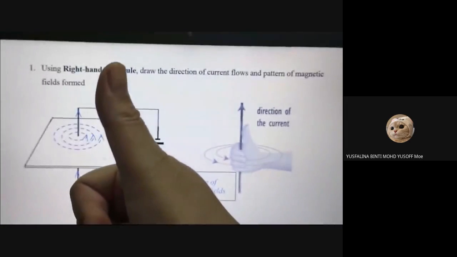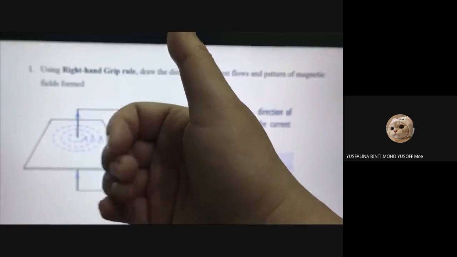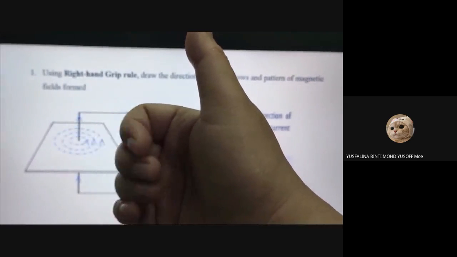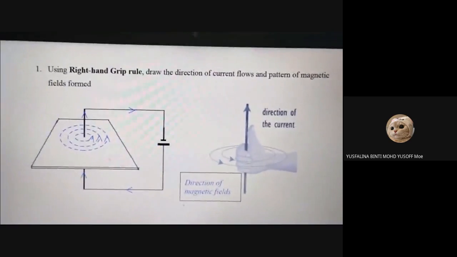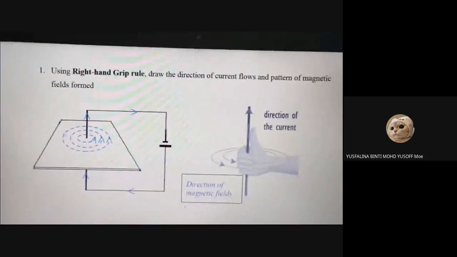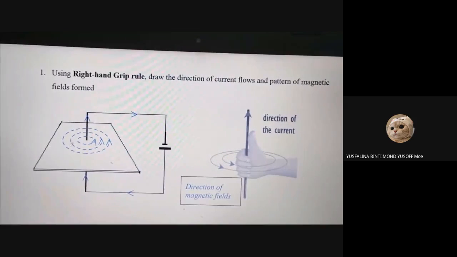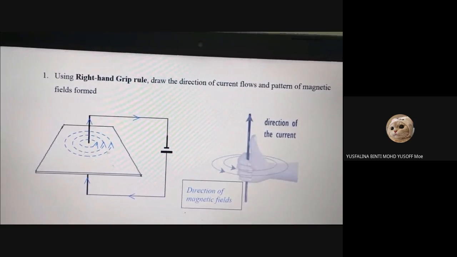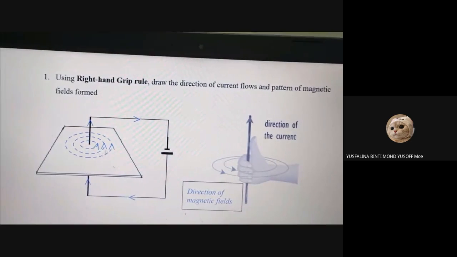So when it goes up, you can see your other fingers will show the anti-clockwise direction. So this one you have to add an arrow here, going anti-clockwise. So this is the right hand grip rule.